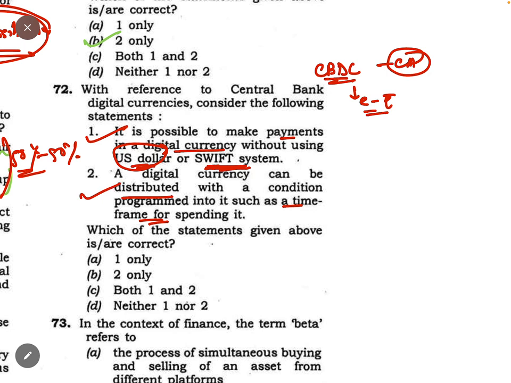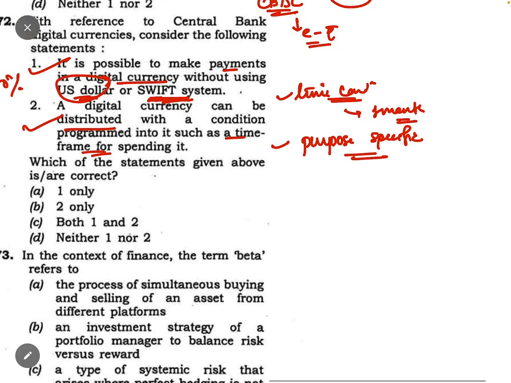So what is digital currency? It is basically a program type of thing. So in any program you can have conditions, you can have a time condition. If you do not spend this money in 1 month, then it will get wasted. This you can do, and digital currency can also be purpose specific.